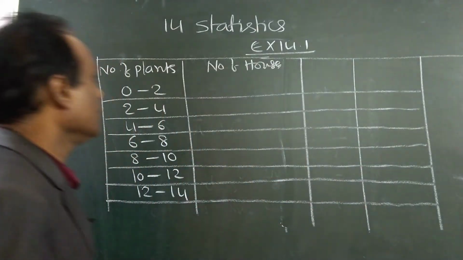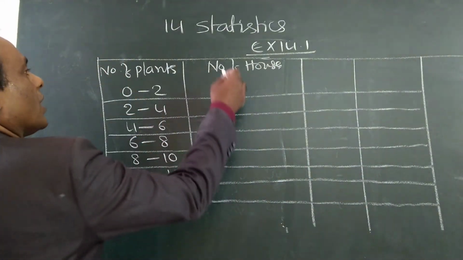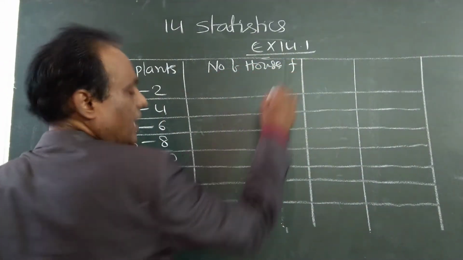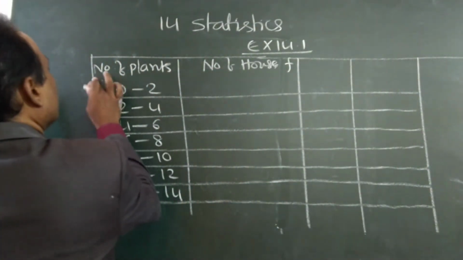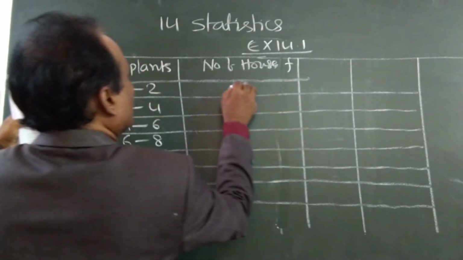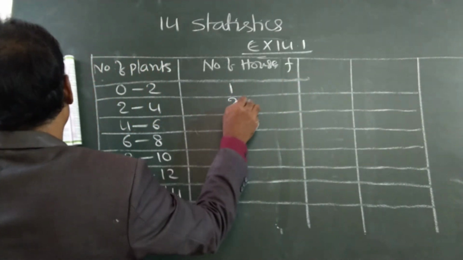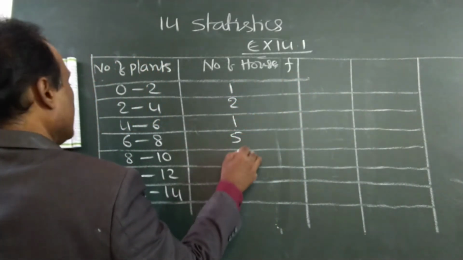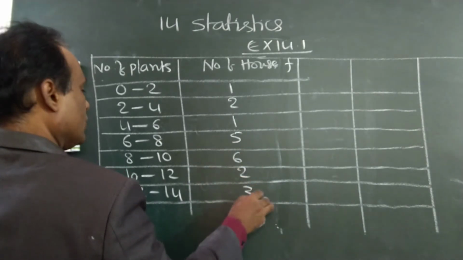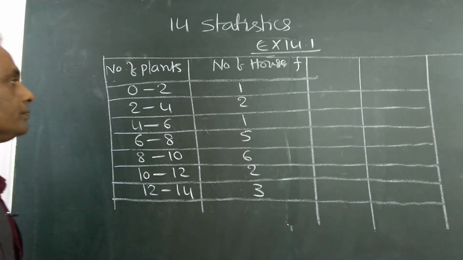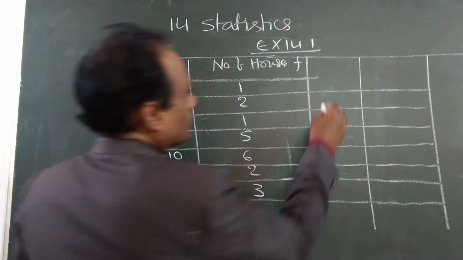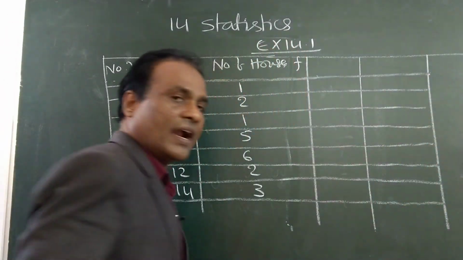See here. Number of houses, we take this as F. What is the given data? The data is 1, 2, 1, 5, 6, 2, 3. Write it from the textbook.